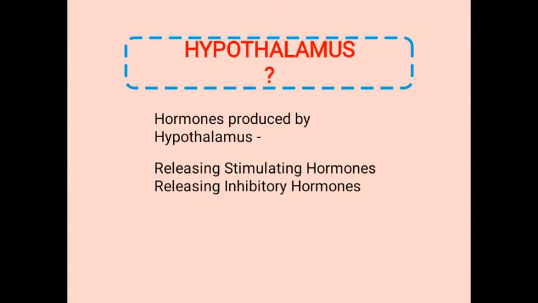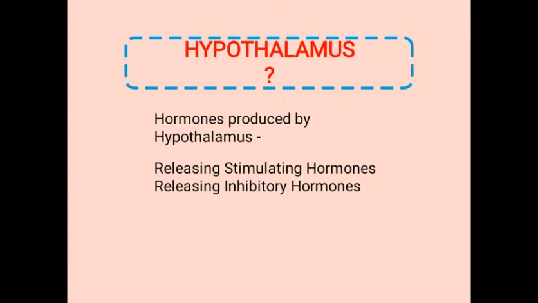Hypothalamus is the basal part of the forebrain. It is located in the basal part of the forebrain, and it regulates a wide spectrum of body functions. Now, hypothalamus consists of some neurosecretory cells called nuclei. These nuclei produce the hormones of the hypothalamus. The hormones of the hypothalamus are called releasing hormones. The hormones produced in the hypothalamus regulate the synthesis and secretion of pituitary hormones.